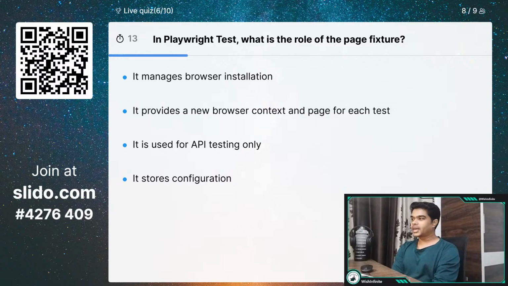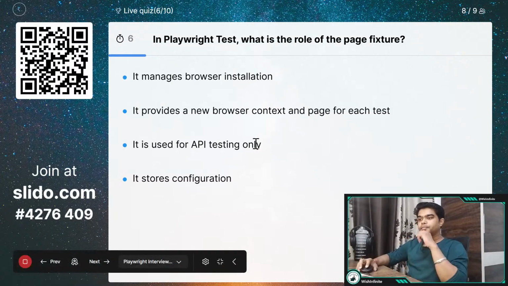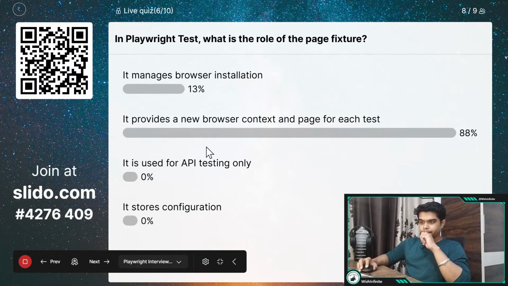8 people have already answered out of 9. Only 5 seconds left. Hurry up, guys. So in Playwright test, what is the role of the page fixture?